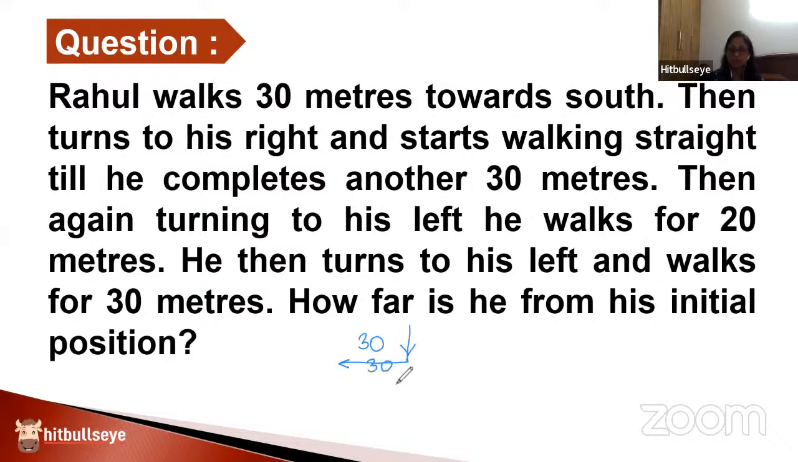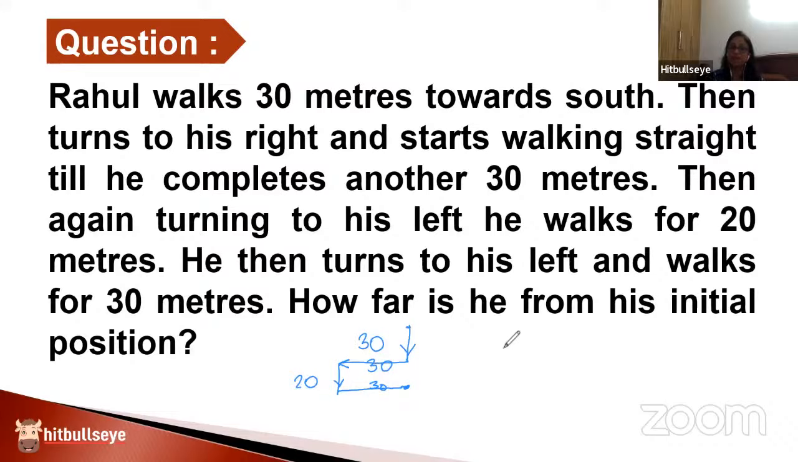Again, 30 meters. Then again, turning to his left. So a person going in this direction, taking a left and walking 20 meters. Now, a person going in this direction, the left will be downwards. And the distance traveled is 20 meters. He then turns to his left. Again, a person going down will have his left in this direction. It's always opposite to the one that we have in the north. And finally, in this direction also, he walks 30 meters. So we are right parallel to this and exactly downward of this point where you started from.